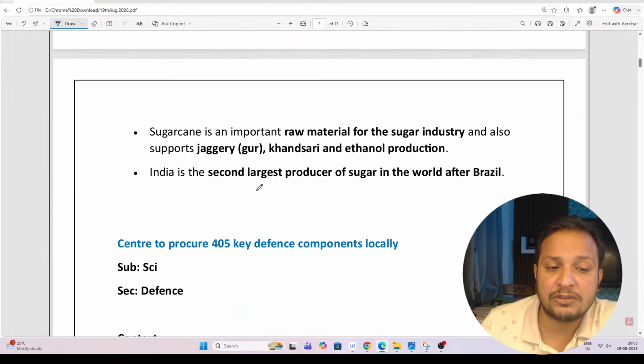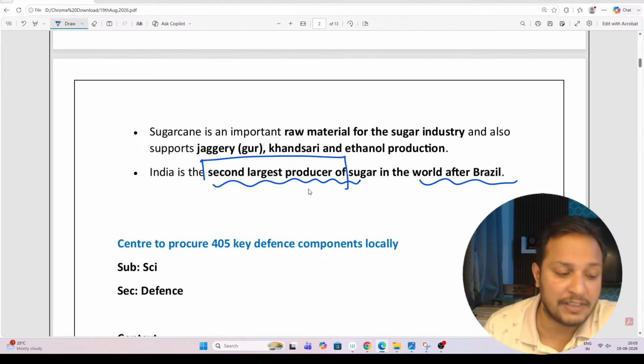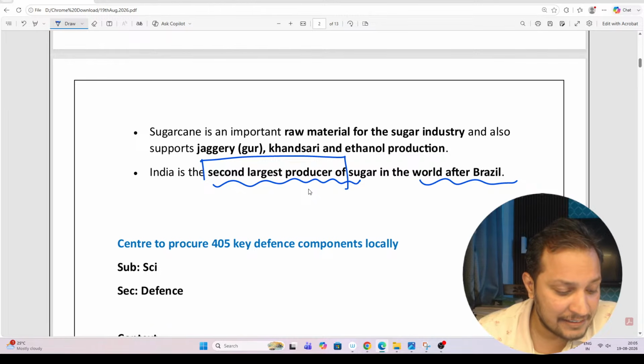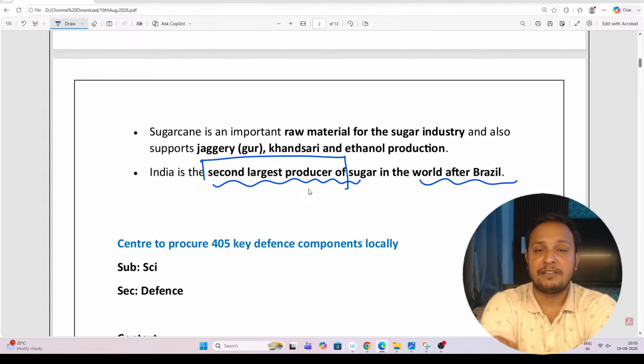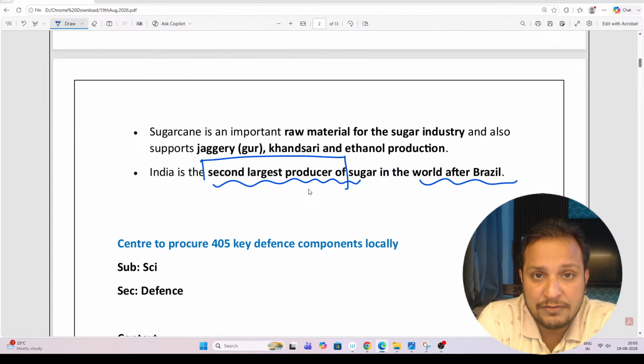Guys, India is the second largest producer of sugarcane after Brazil. This is very important. Whenever we have the rank of first or second or third, that crop becomes very important. So keep in mind, India is the second largest producer of sugarcane after Brazil.